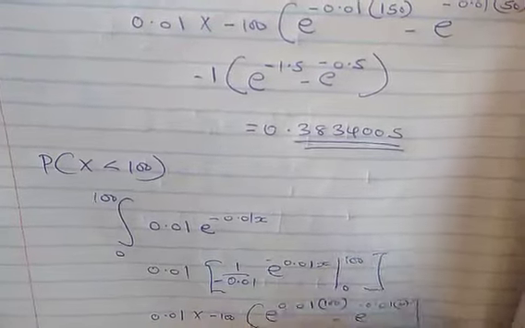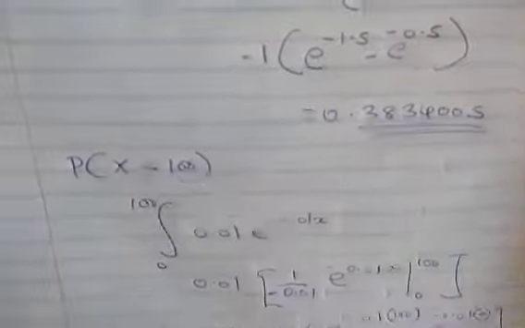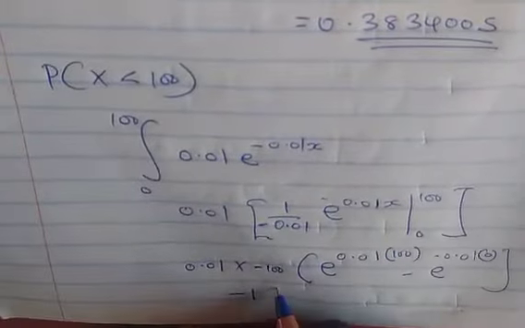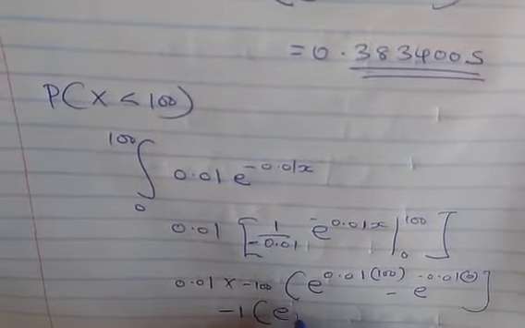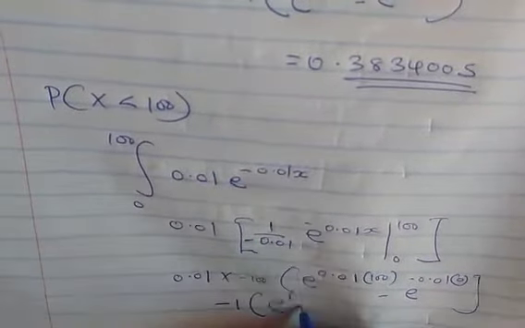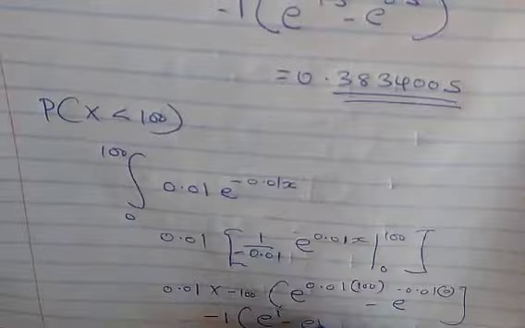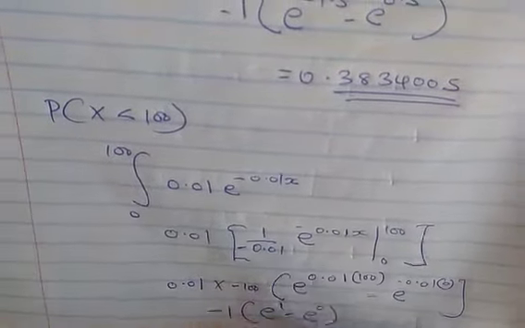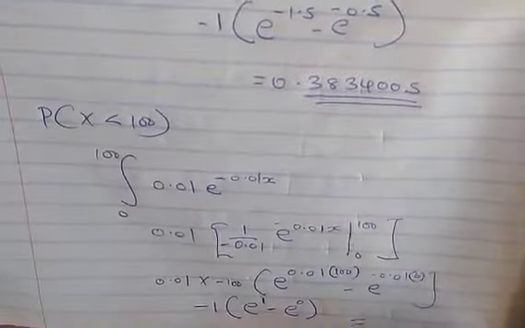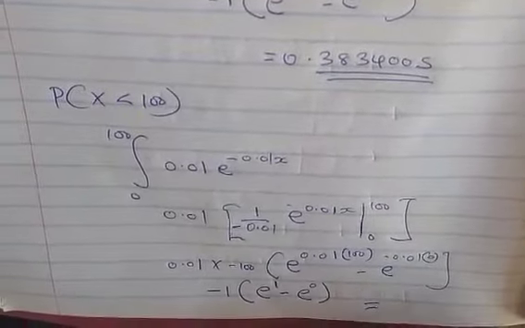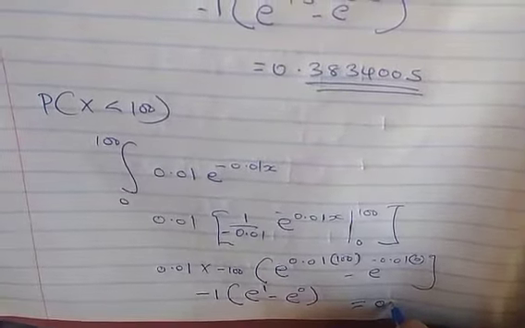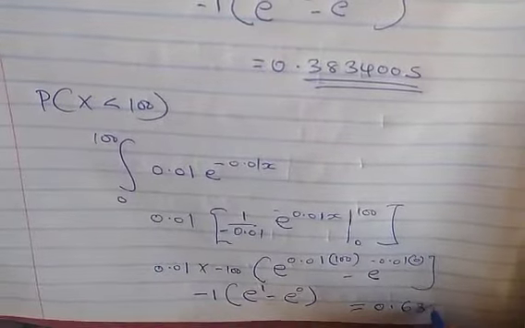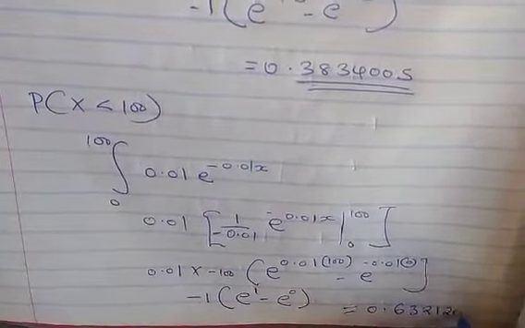Here we have negative 1 into the exponential of negative 1 minus the exponential of 0. If you calculate this, you find your answer as 0.6321206.